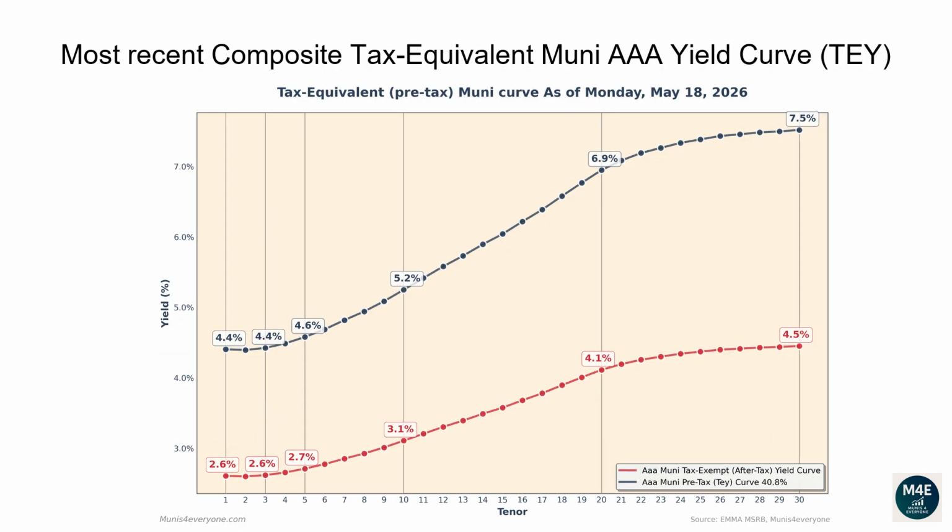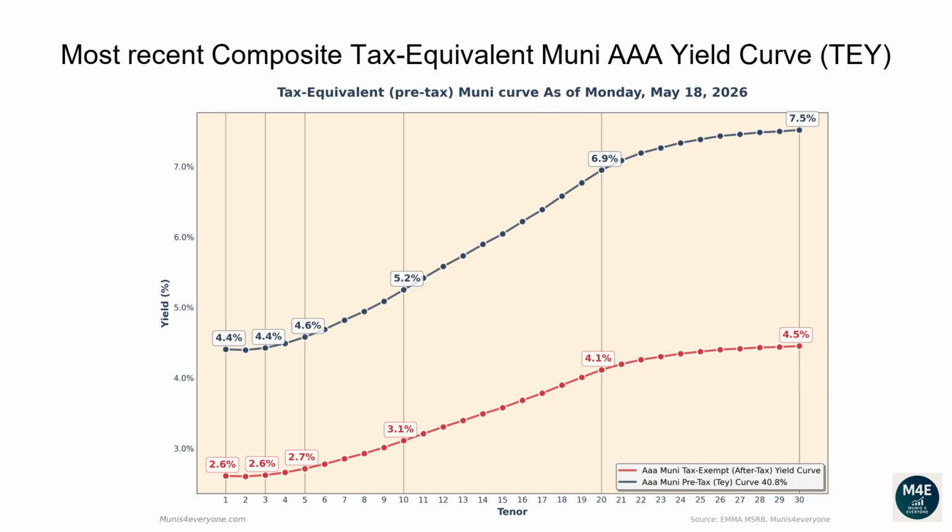Let's now go over the most recent composite tax-equivalent Muni AAA yield curve. The following graph shows, in red, the tax-exempt after-tax Muni yield curve, versus in blue its tax-equivalent pre-tax version, assuming a 40.8% top tax bracket, as of May 18, 2026. Why would you care to see the tax-equivalent version of the Muni yield curve? More on this later. Let's first go over the pre-tax, aka tax-equivalent yield curve.